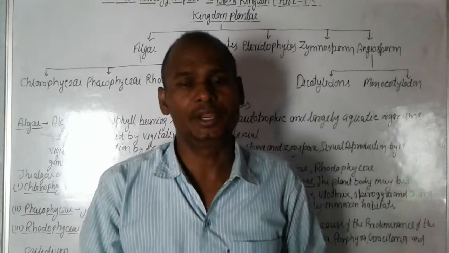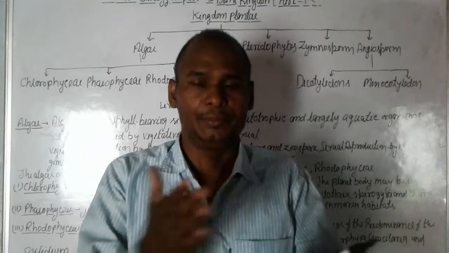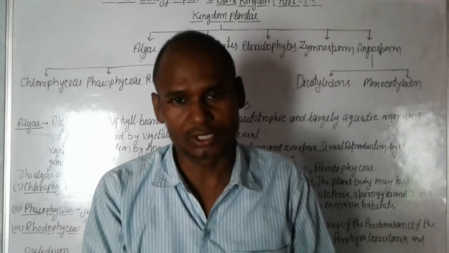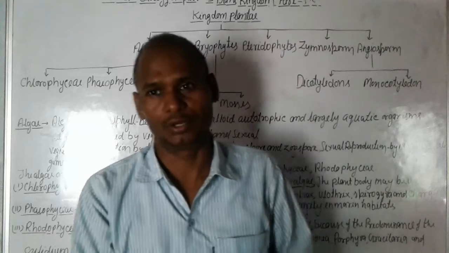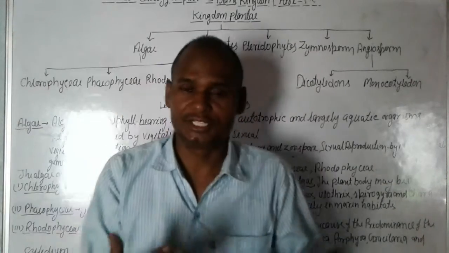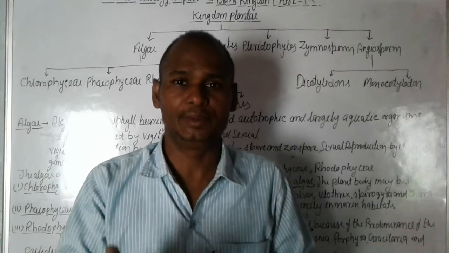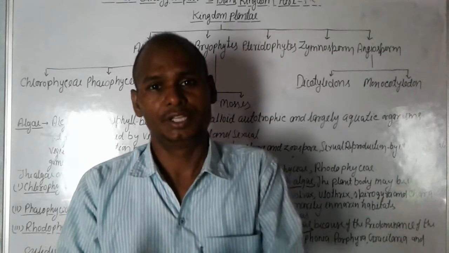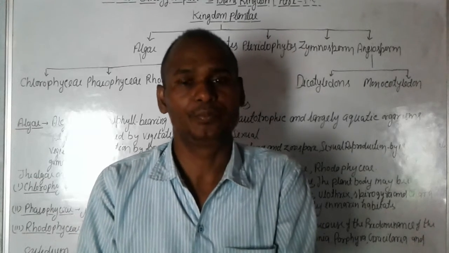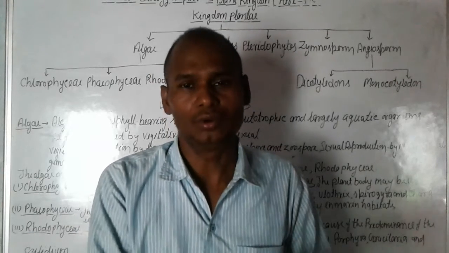In vegetative reproduction, their body divides into many parts, and each part makes a new organism.